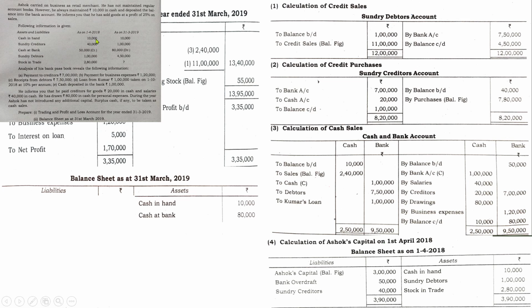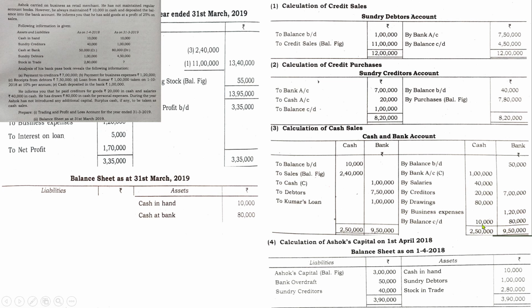So first one, cash in hand. Here it is opening and closing is there, so make sure to go through the closing balances. So cash in hand and cash at bank, go through the account whether the closing balance is given or not. See, 10,000 and 80,000. So write down, and remember, instead of writing the closing balances given in the question, it is better to go through the respective ledger accounts. If there are no ledger accounts regarding any of the details, just write down the amount given in the question. It is always safe to go through the concerned ledger account.